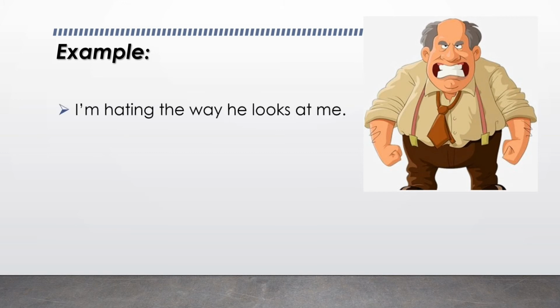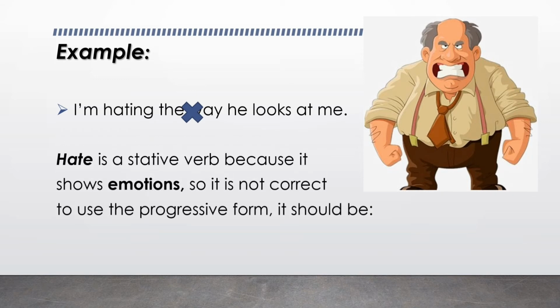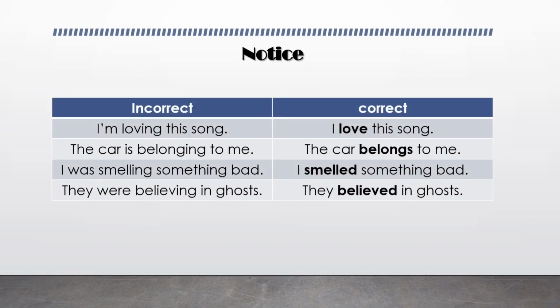Let's look at this example. I am hating the way he looks at me. Of course, this is wrong. Hate is a stative verb because it shows emotions, so it is not correct to use the progressive form. It should be in the present simple form. The correct sentence should be, I hate the way he looks at me. Notice, we usually use the present continuous tense with dynamic verbs. On the other hand, we use the present simple tense with stative verbs.